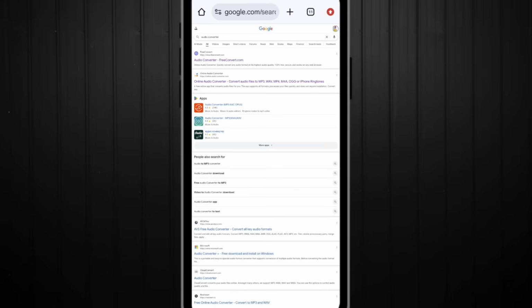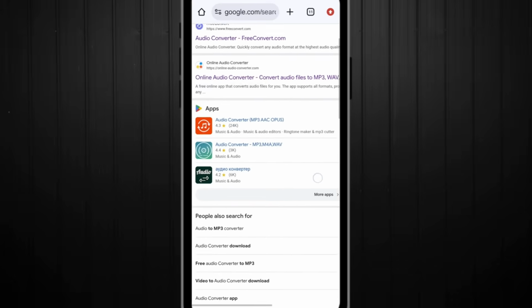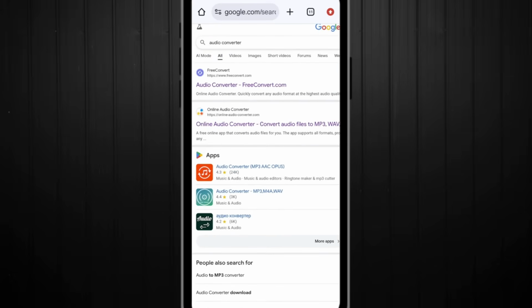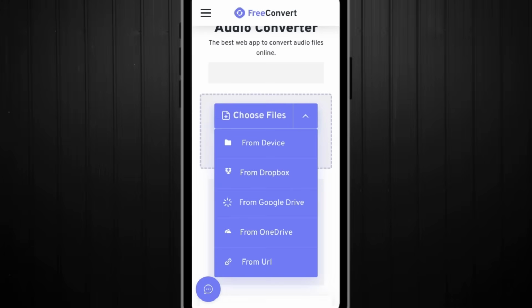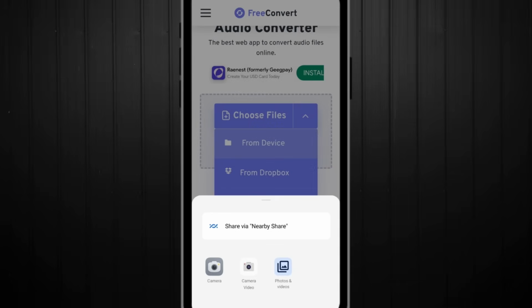Even if it's not the first one, just search free convert. Let me zoom so you can see it clearly. Free convert. All right, so click on it. This is very easy. Click on choose file. It will bring out so many options from device, from Dropbox, from Google. Just simply choose from device, the first one. You'll see from camera, video, photos. Simply click on photos and videos.